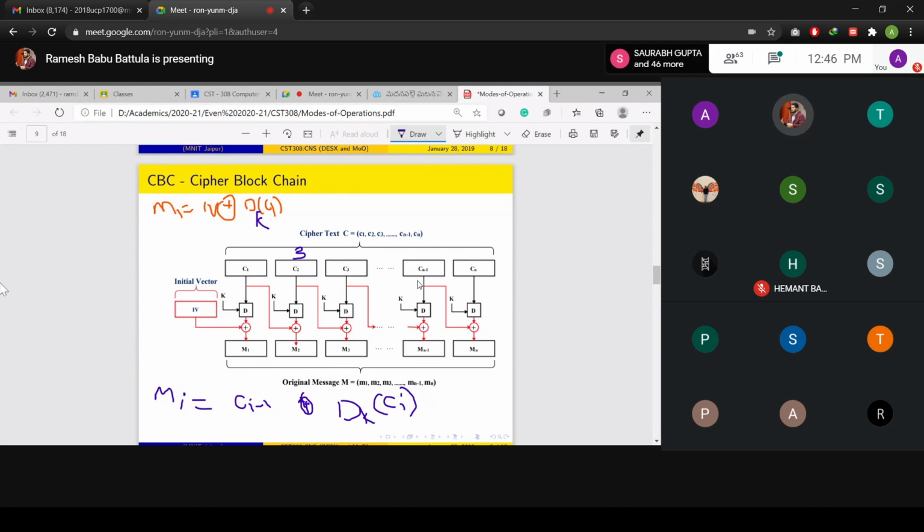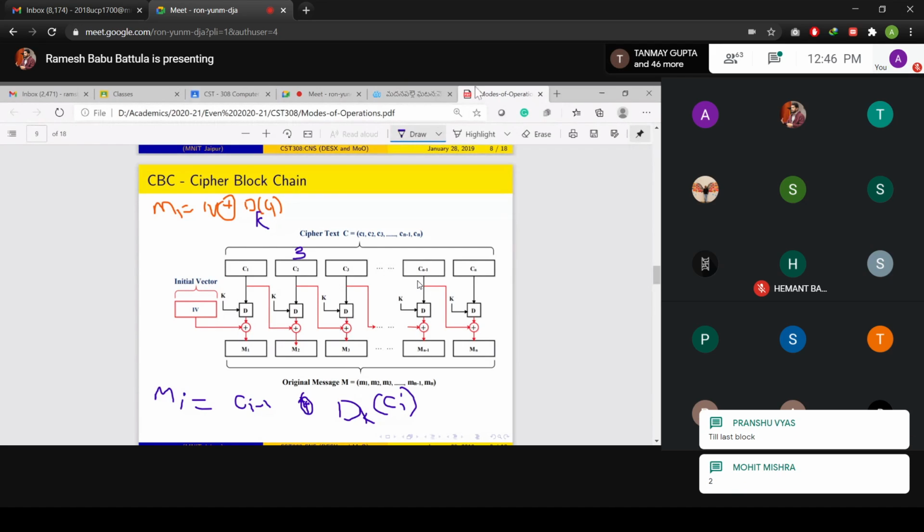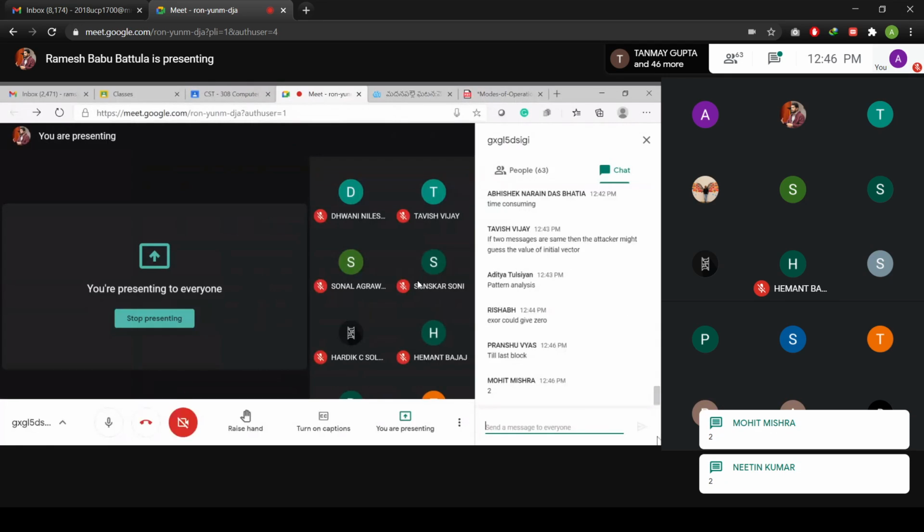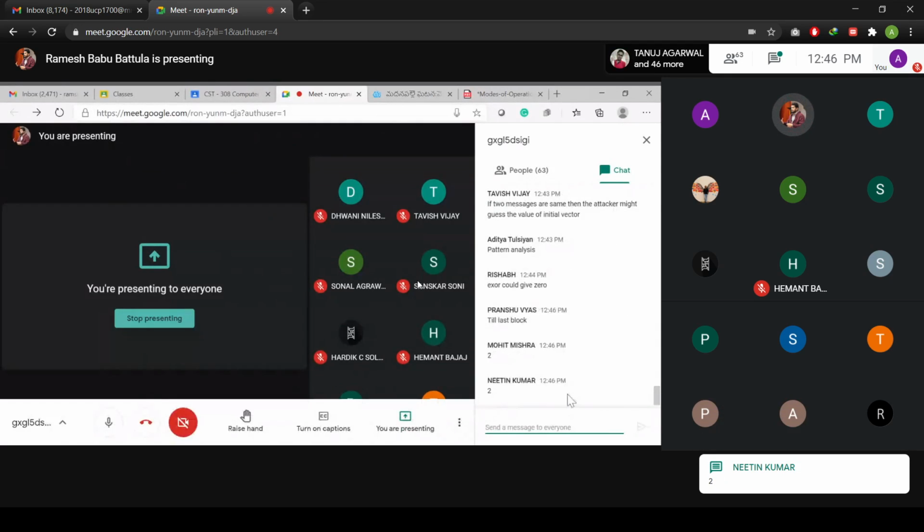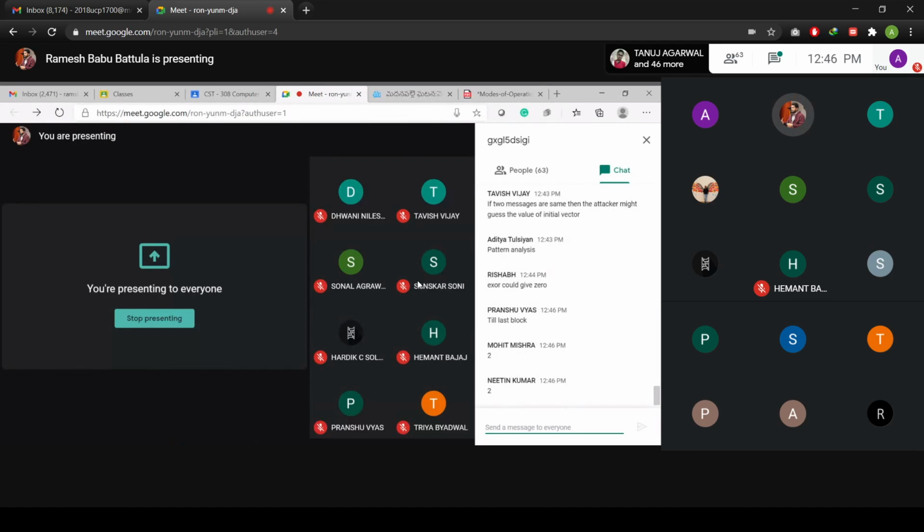How many message blocks are going to be involved? Up to how many blocks is the error propagation? This is the correct point. C3 has a 3-bit error. How many blocks is the error going to be propagated to? Only 2 blocks. What are they? Your message 2 and message 3.